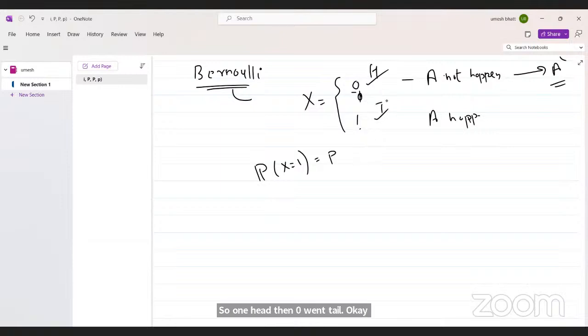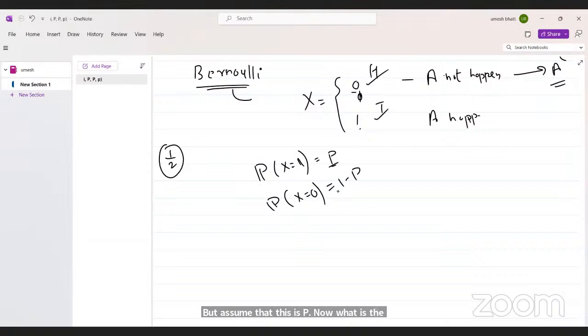Now what is the probability that tail occurs? For a fair coin, we have 1 by 2, that's 1 minus P. But assume that this is P. Now what is the probability of head occurring? 1 minus P, right?